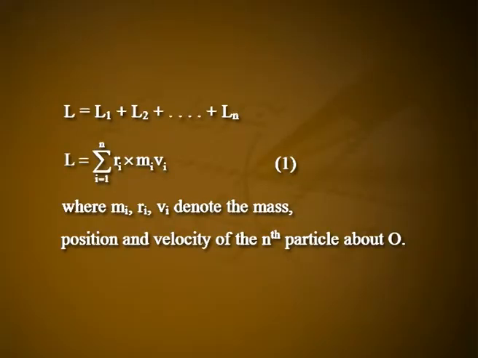Now, we look at the situation when not one but several particles are present. Let us consider an extended system of n particles. The total angular momentum of the system is defined as the vector sum of angular momentum of individual particles about the point O, the fixed reference point, that is L is equal to L1 plus L2 plus etc. plus Ln. L is equal to summation i varies from 1 to n, Ri cross Mi Vi, let it be equation number 1, where Mi, Ri, Vi denote the mass, position and velocity of the ith particle about O.